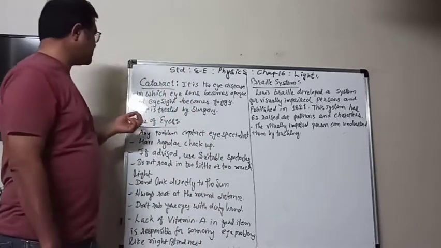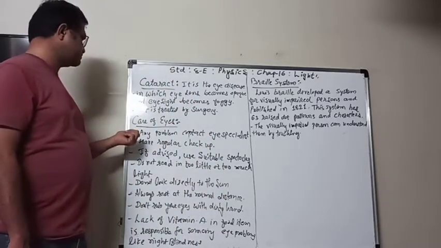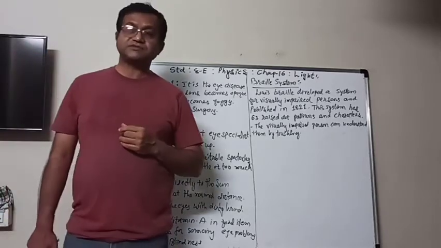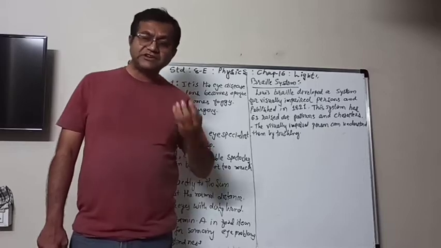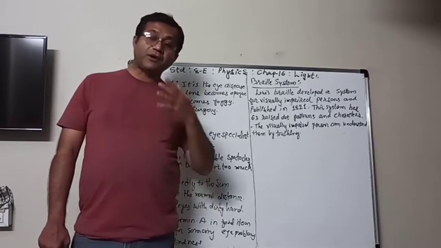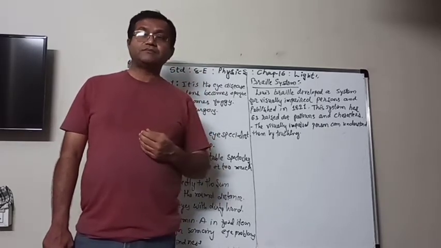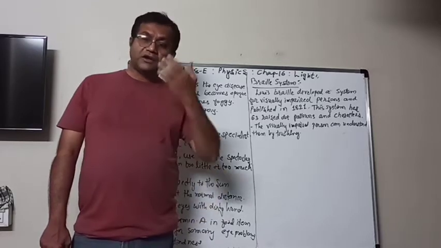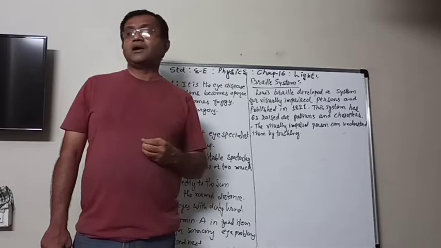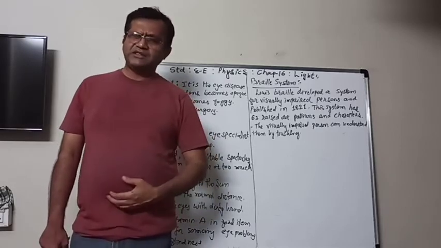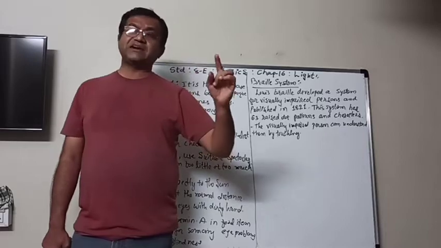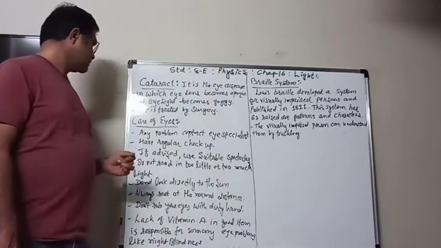Another thing to remember is that for any problem you have to contact an eye specialist. If there is irritation, a problem in looking or reading, or some inflammation, whatever it is, any problem related to the eye, you have to consult the eye specialist.